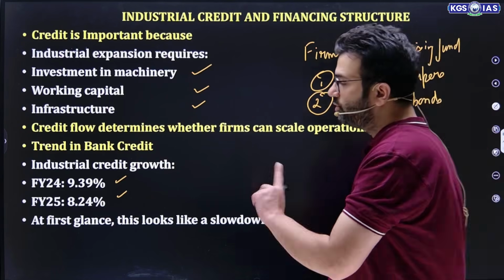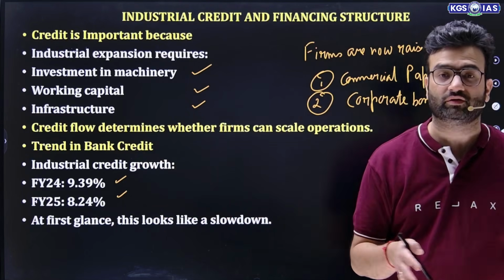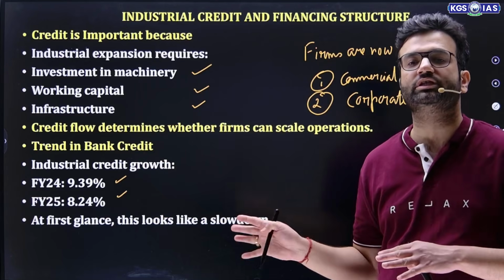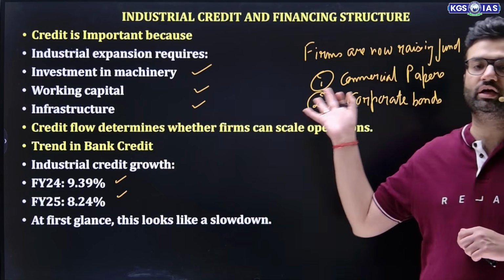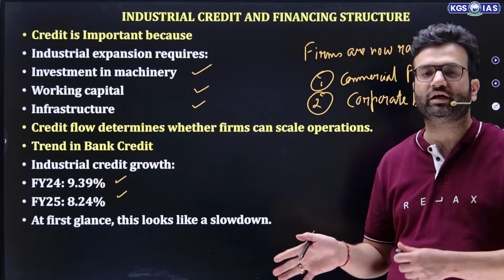So don't get confused that the industrial credit growth is falling, which would mean the funds are not available. Funds are available, but now they are focusing more on raising funds through issuing commercial paper or corporate bonds, and that reduces their dependency on banks.